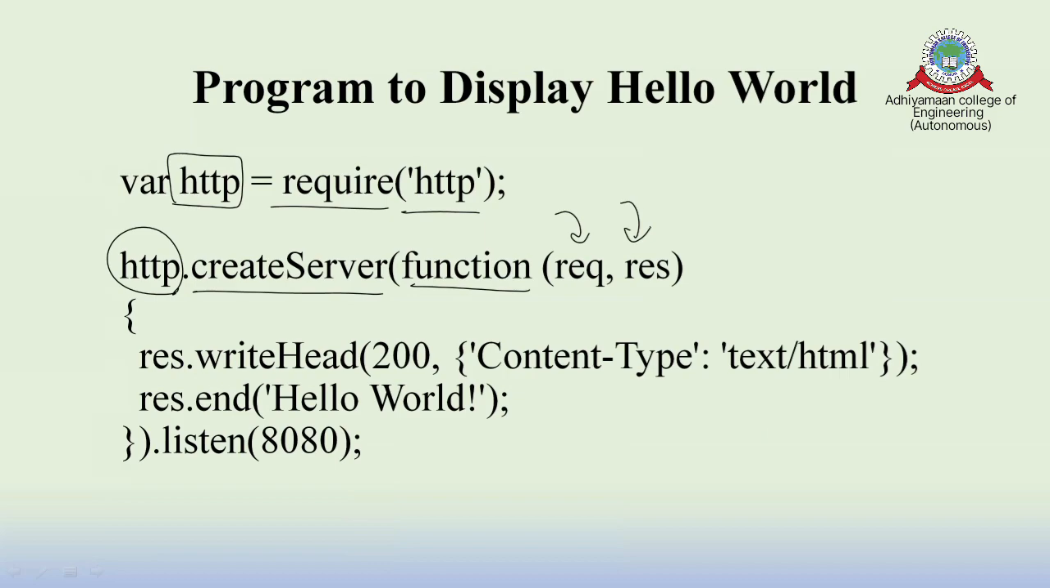Request means from the client, the data will be requested to the server. What is meant by response? From the server to the client. So I'm going to use one keyword, called response, that is from the server, and it is going to display on the client. So I'm going to use one method called writeHead, and 200 is the status code. And what is the content type? My content type is just HTML or text. And I'm saying response.end, what is the word? The first word we are going to display is called hello world. So this is a simple program to display hello world.